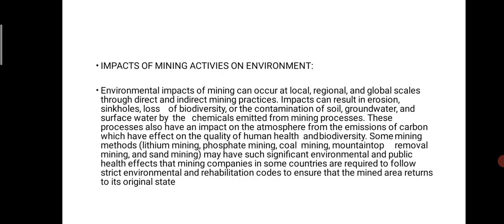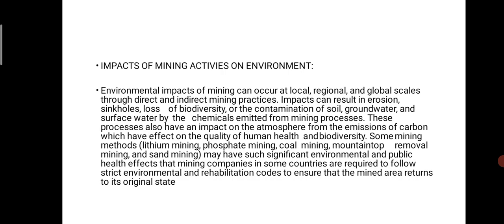And that also we have faced the problem of a high price or the high rate. Through direct or indirect mining practices, impact can result in erosion, sinkholes, loss of biodiversity, or the contamination of soil, groundwater, and surface water by chemicals emitted from mining processes.